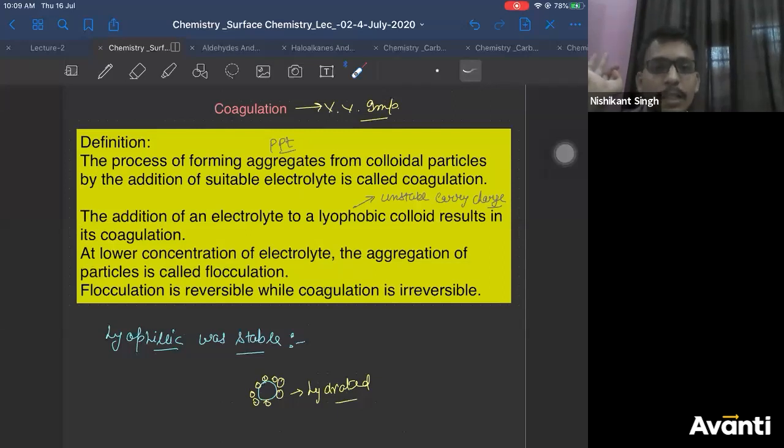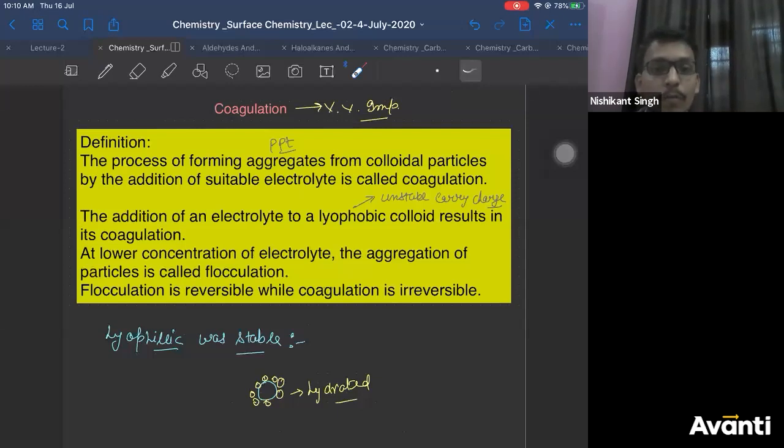So your answers are very good. I think most of you are right. Yes, lyophobic colloids can be coagulated because they are unstable. Why are they unstable? They are unstable because they carry charge. So charge makes them unstable. Correct? I think most of you have answered it correctly. Very good.